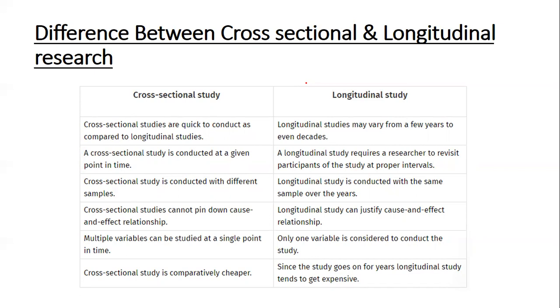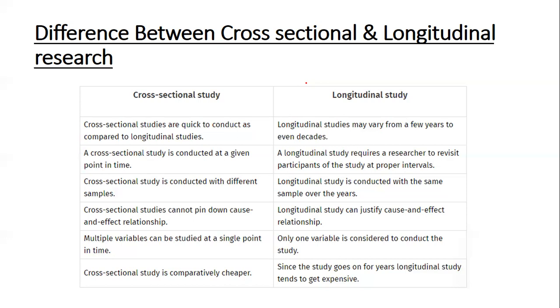So with various age groups or various parameters, you have to judge them for a longer period of time. Cross-sectional studies cannot pin down the cause and effect relationship, but a longitudinal study can define the cause and effect relationship. In cross-sectional, multiple variables can be studied at a single point of time.